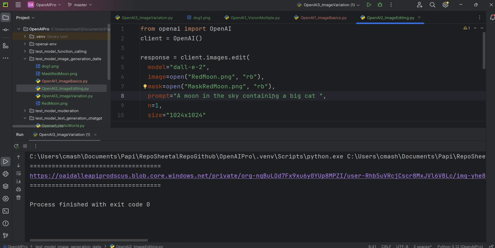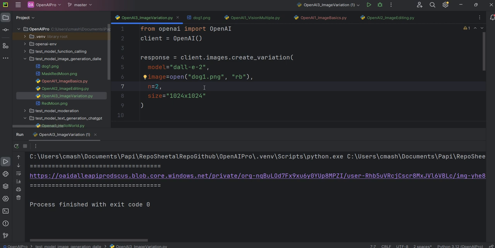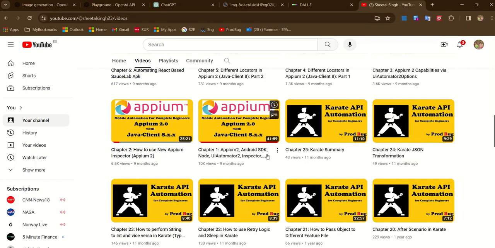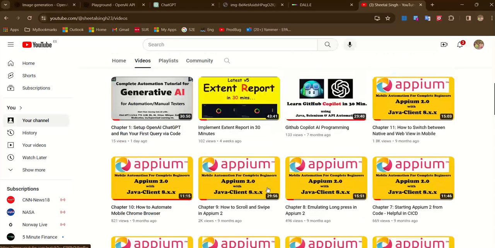So we have generated a new image, we have seen that. And in the third one we have seen image variation. So this is a good one, you can play with that. These are the things which we have seen from image generation. Let me close this. There's our dog playing on the moon. Fine, so let's go to the top.